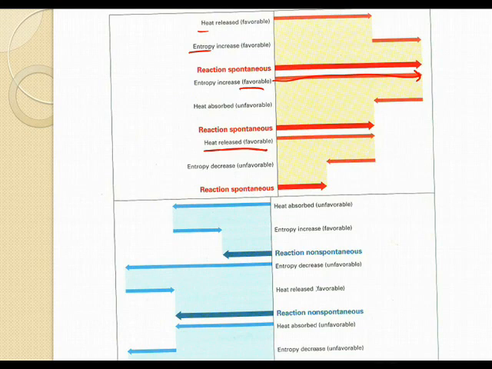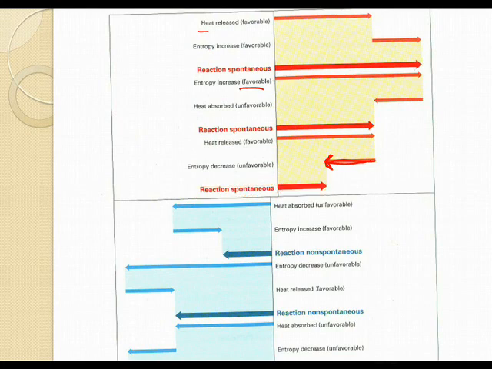Here we have heat released, so exothermic, that's favorable, that's spontaneous. But it's actually becoming more ordered. That's unfavorable. But the net total favors a reaction that is spontaneous because more heat was released than entropy was decreased. But let's look at a non-spontaneous reaction.